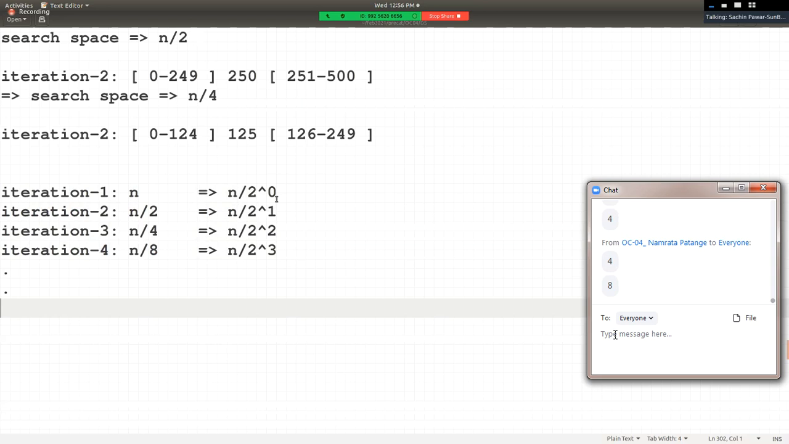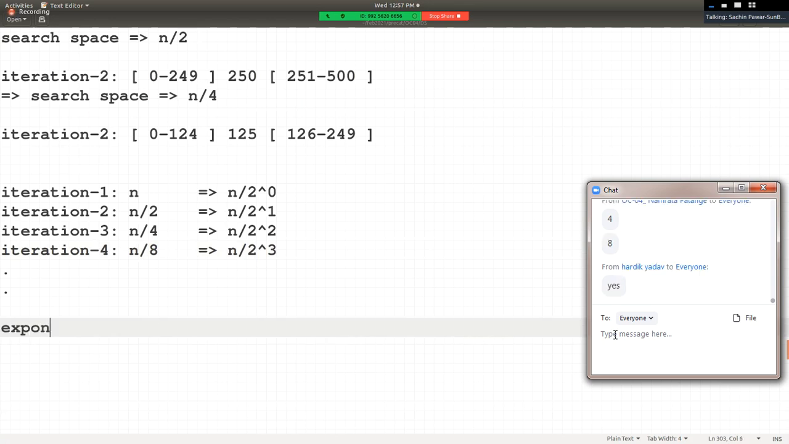It means how is this reducing here? Exponentially, right? Okay, so what is the inverse operation of exponential? The inverse operation of the exponential operation is the logarithm, log, right? Hence in the divide and conquer approach, as after every iteration, the search space is getting reduced by half.